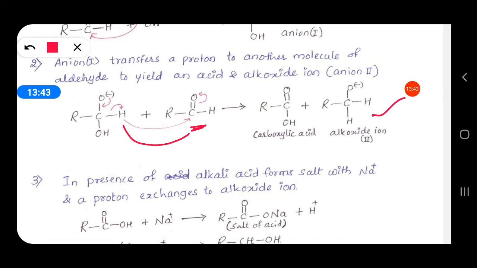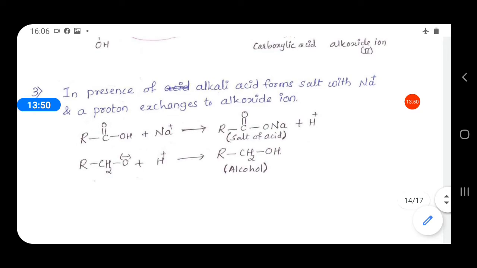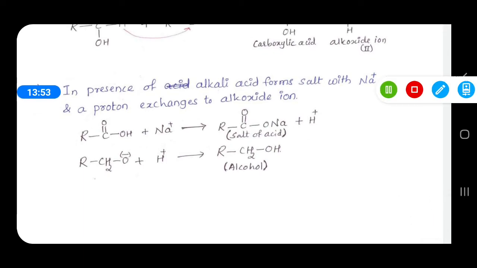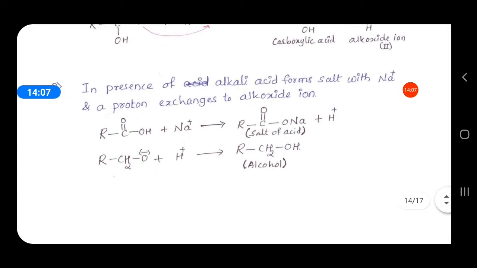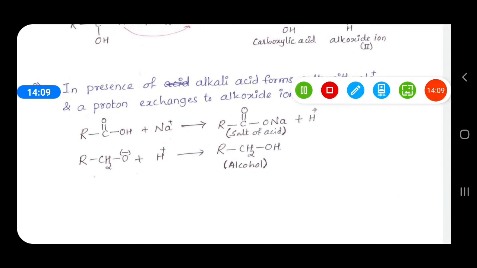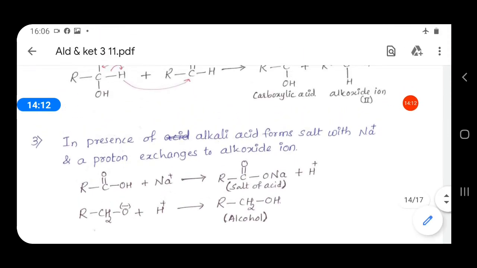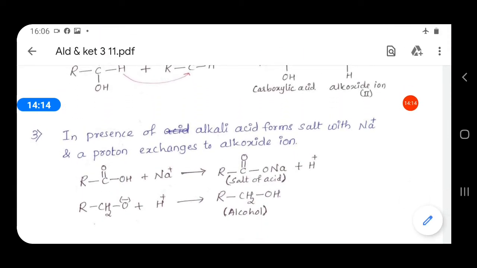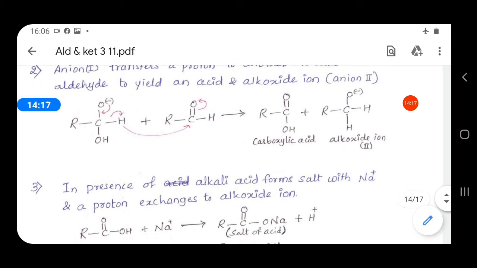This is again an anion, so we'll write it as anion 2. Now in presence of alkali, the acid forms a salt with Na plus, because the reaction is taking place in concentrated alkali, NaOH or KOH. The acid formed in this second step is the carboxylic acid.